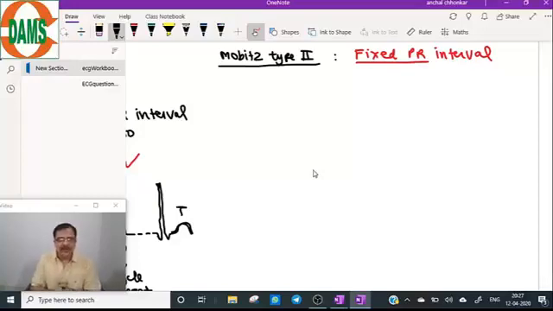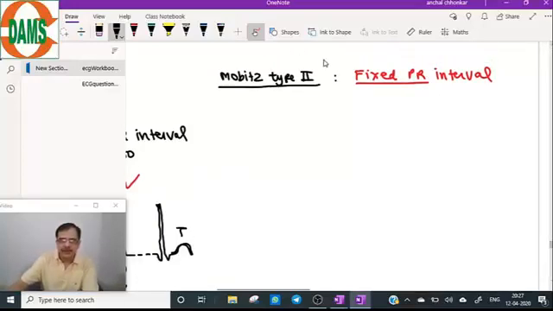So what exactly happens in the type 2 Mobitz block? The cause is usually AV node ischemia.